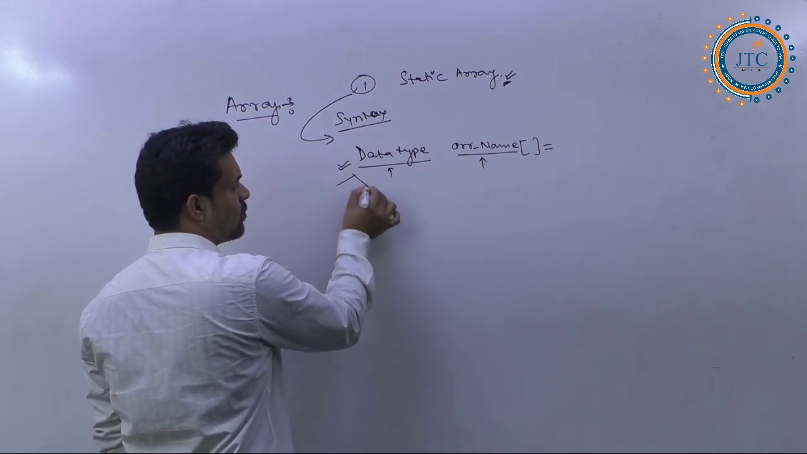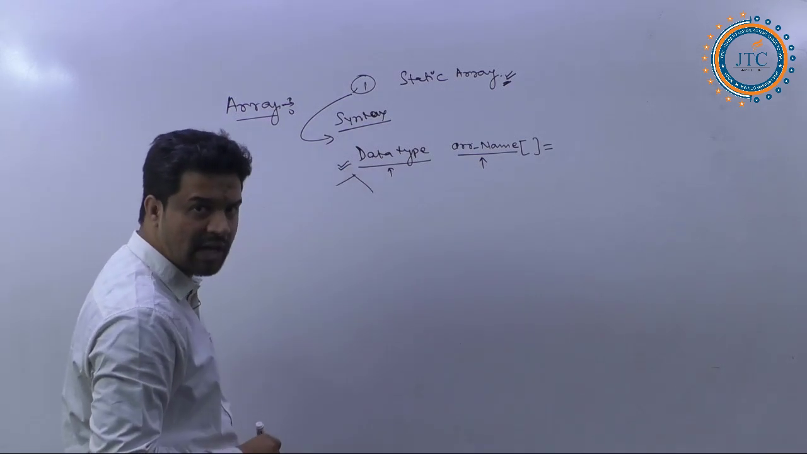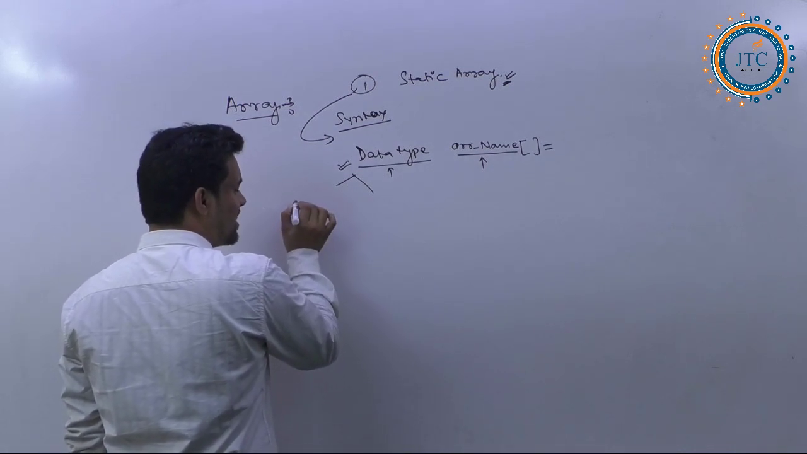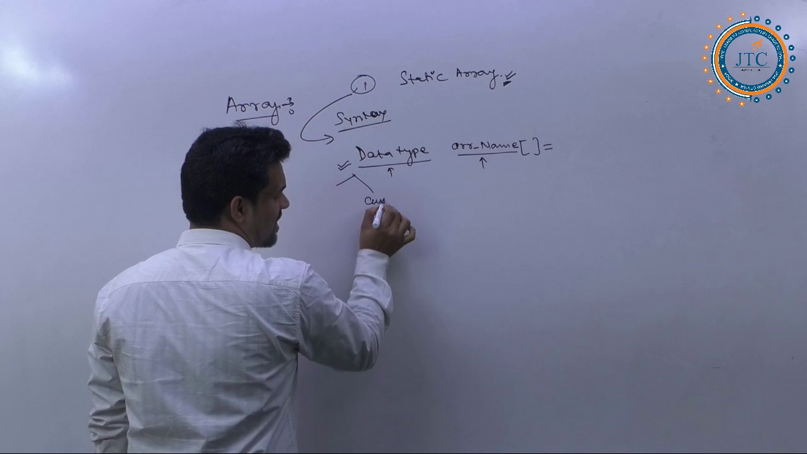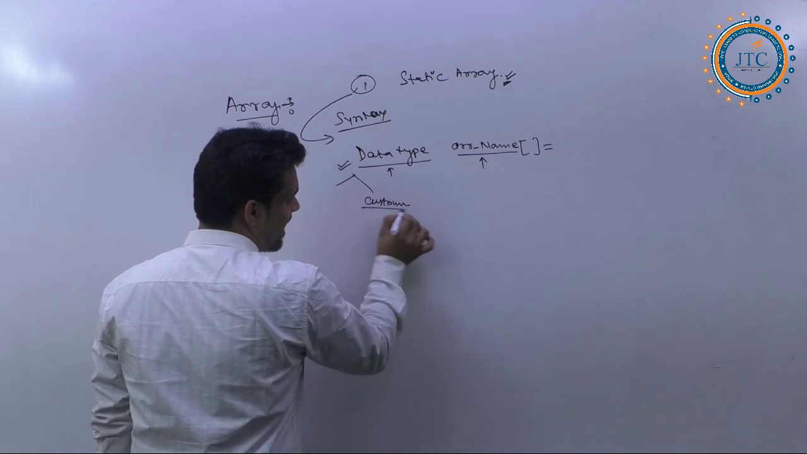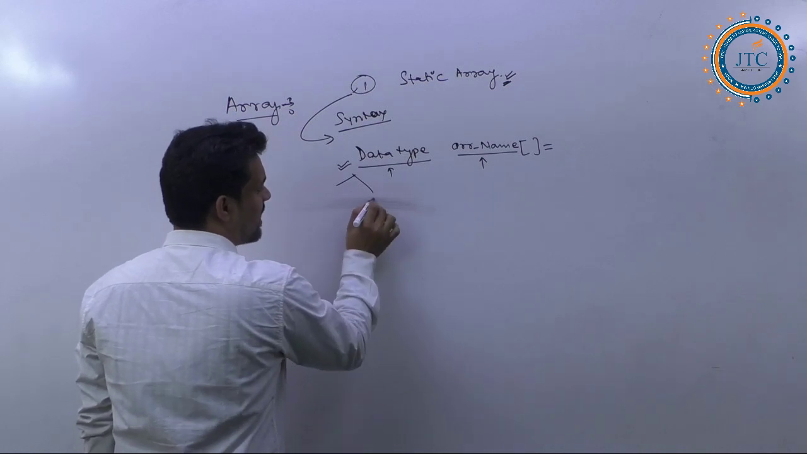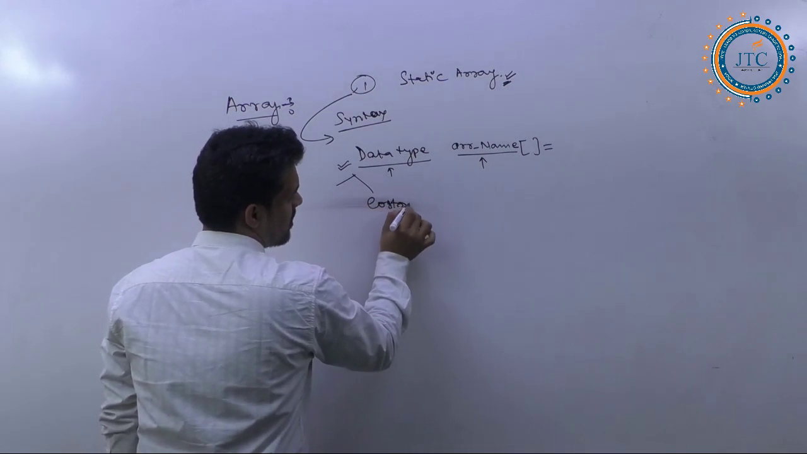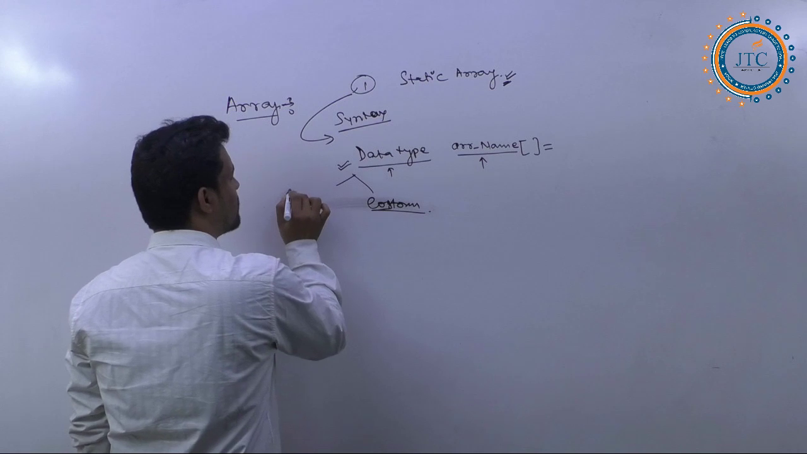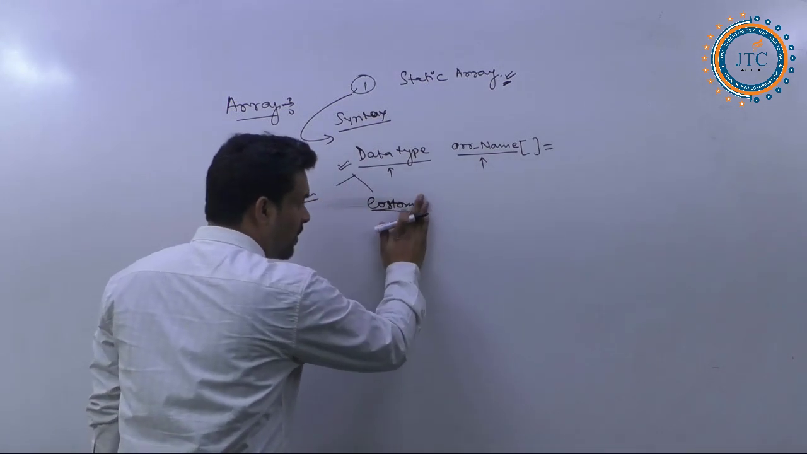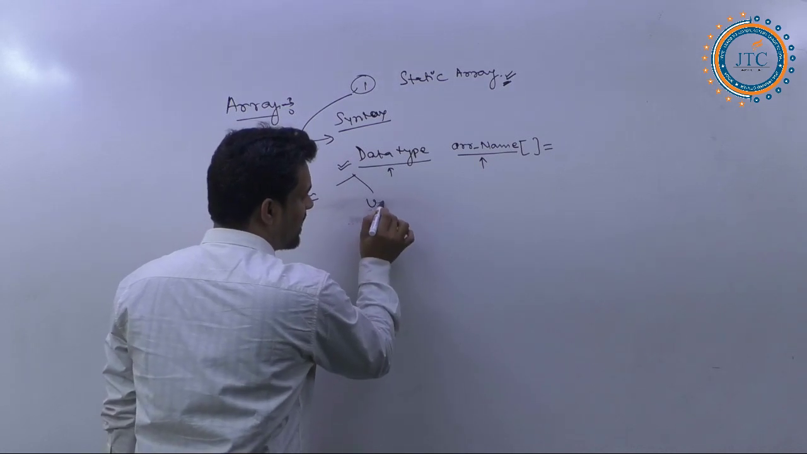We generally have two types of data types: primitives, or built-in data types, as well as custom data types. In both of these we can write here. We can write a custom data type as well as built-in primitive data types. In another form we can call the custom one a user-defined data type.